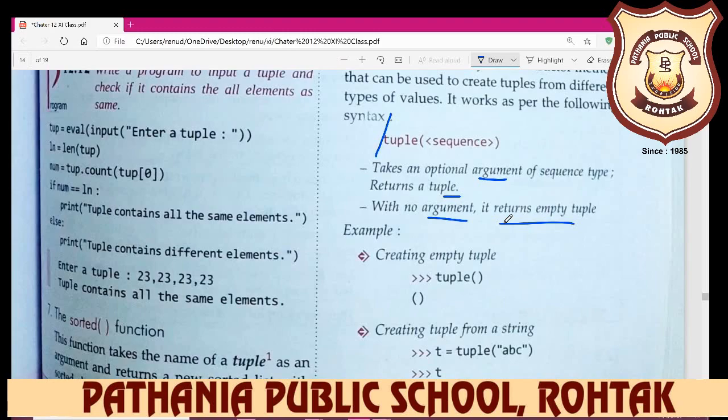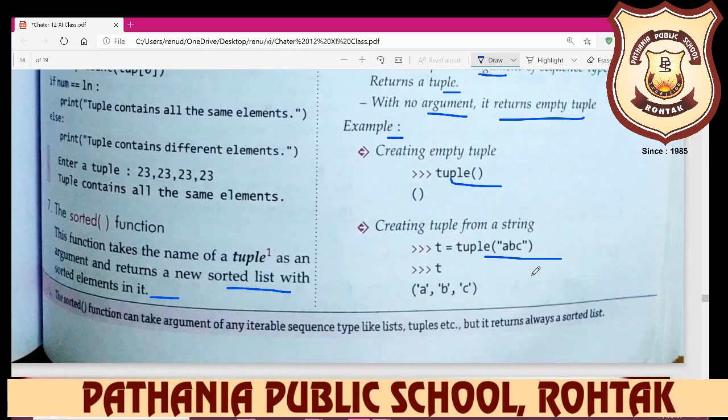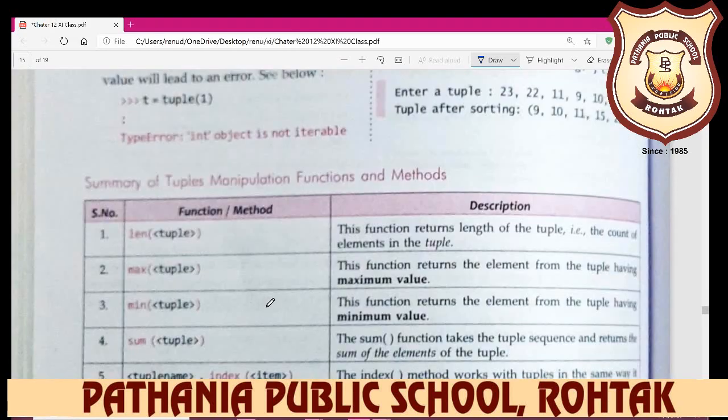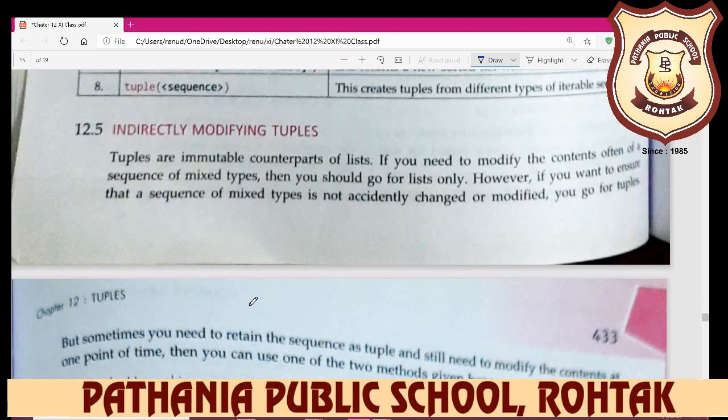For example, to create an empty tuple, just write tuple. If you want to create it from a string, then you can write tuple of a string. So this is how you use it for creating a tuple. These are all summarized forms of the functions: len function, max function. So do go through it.